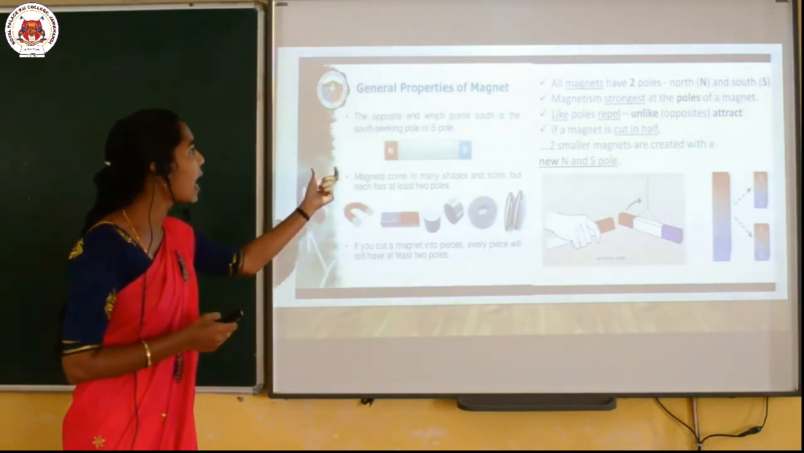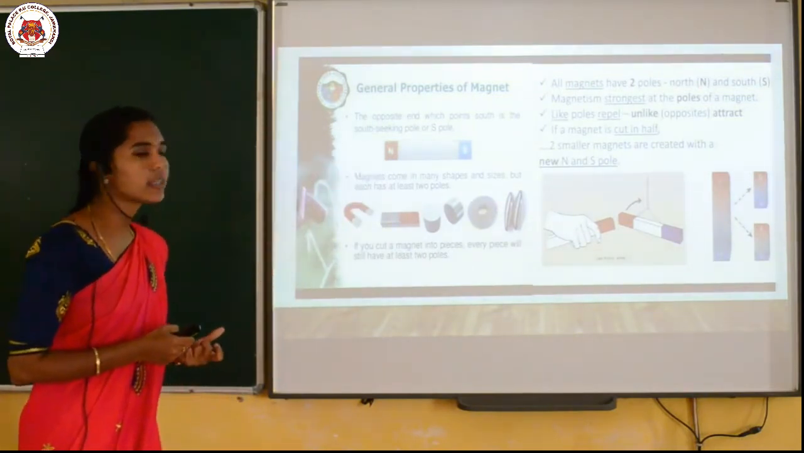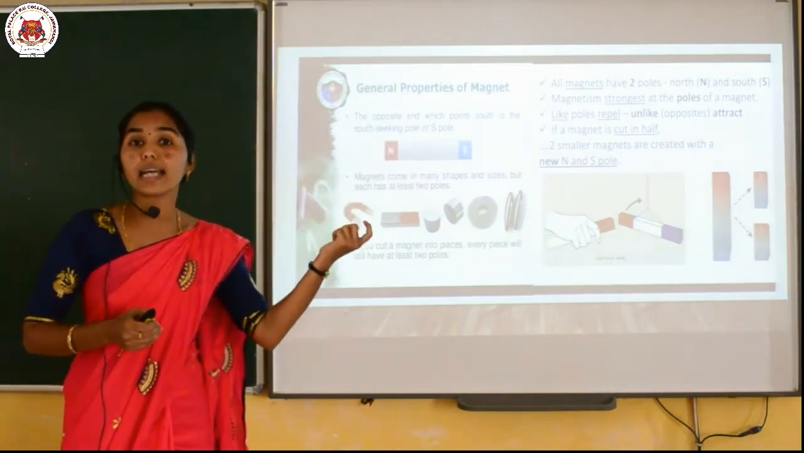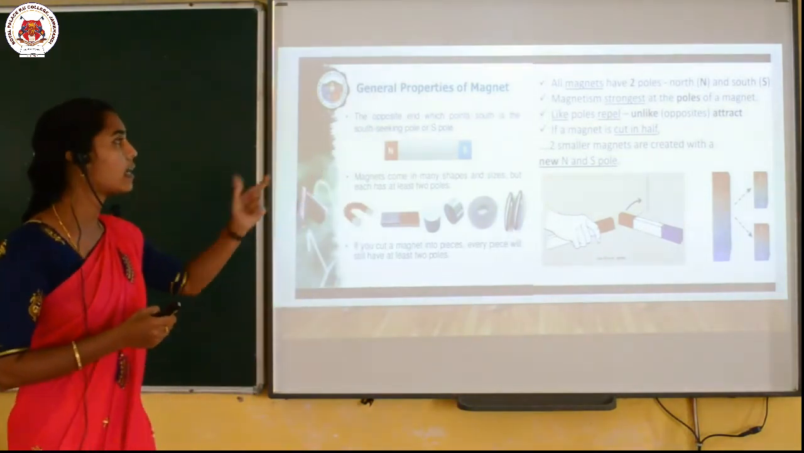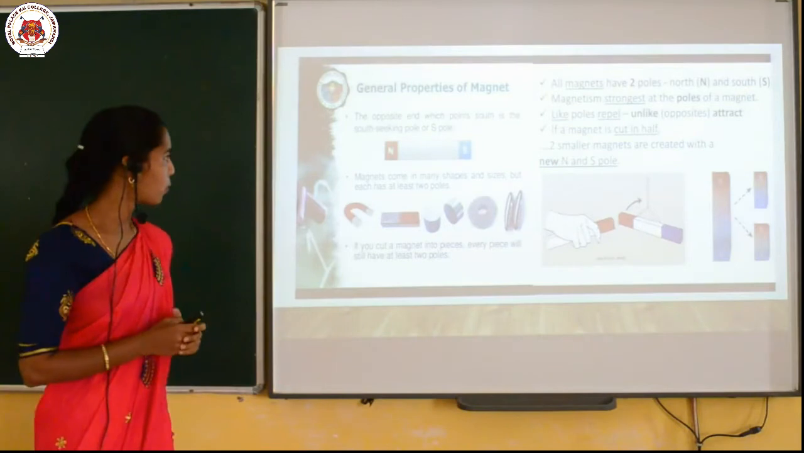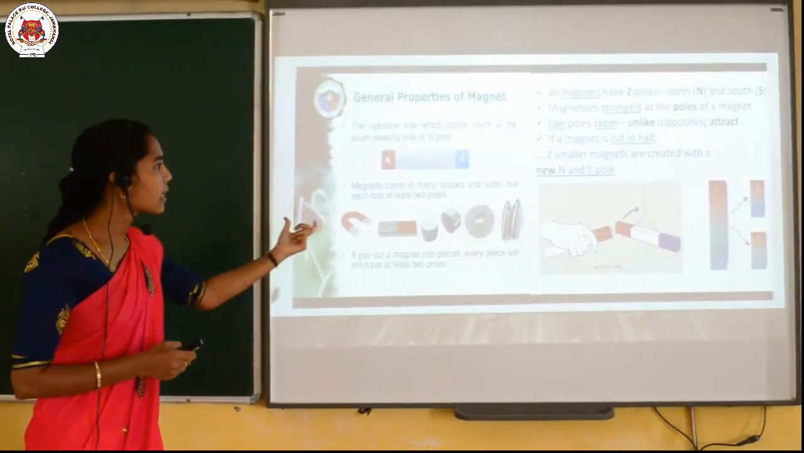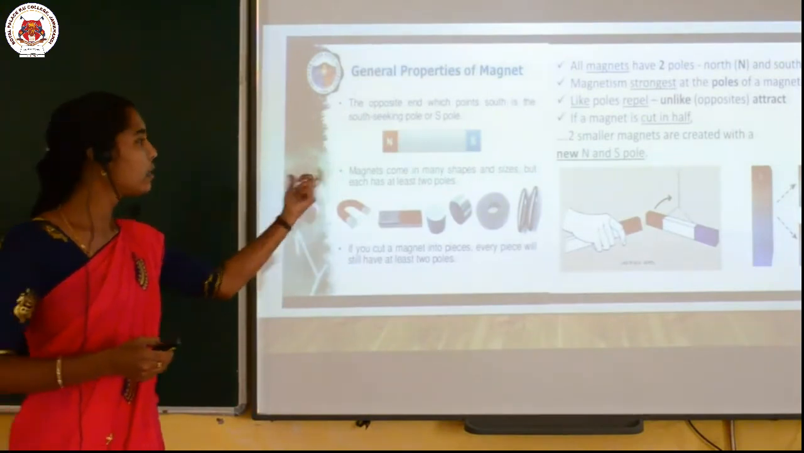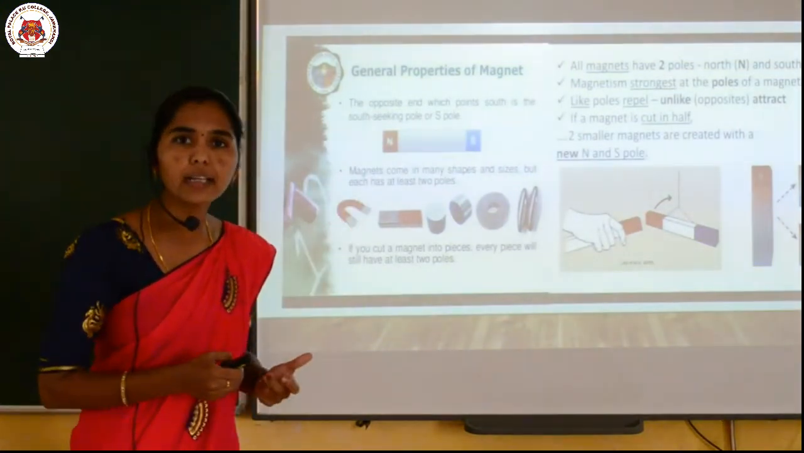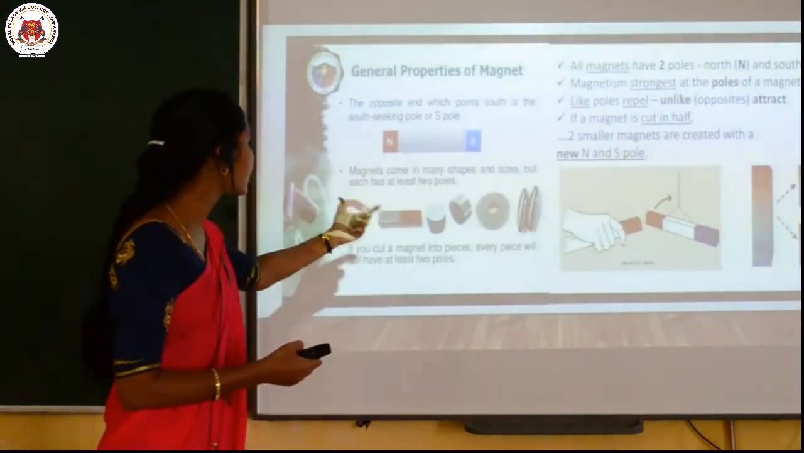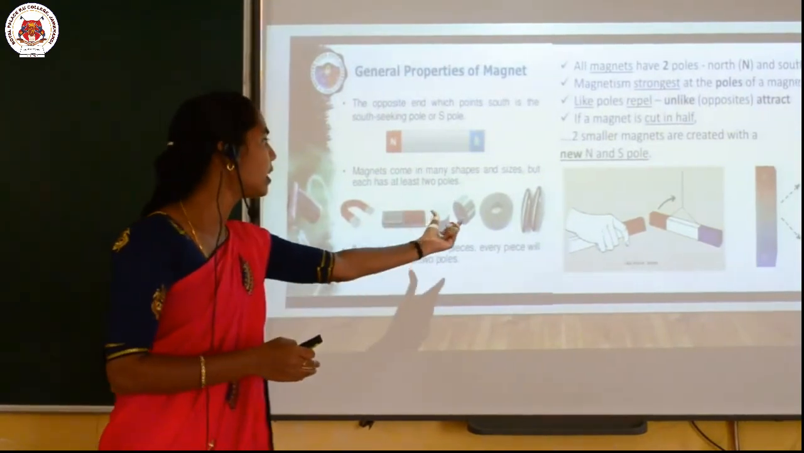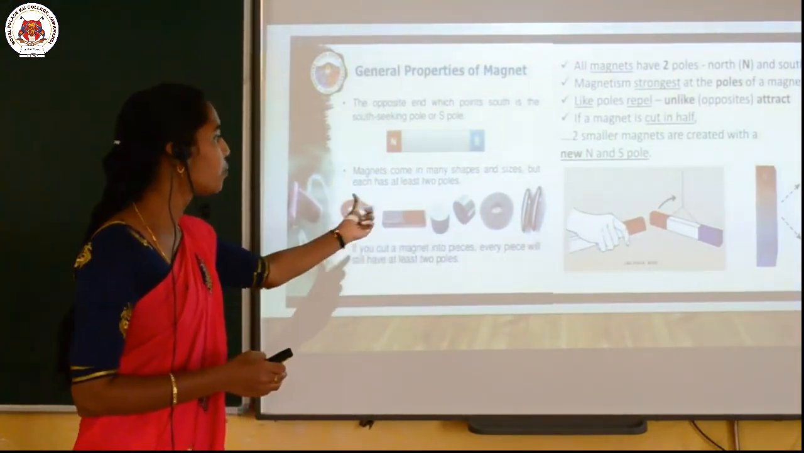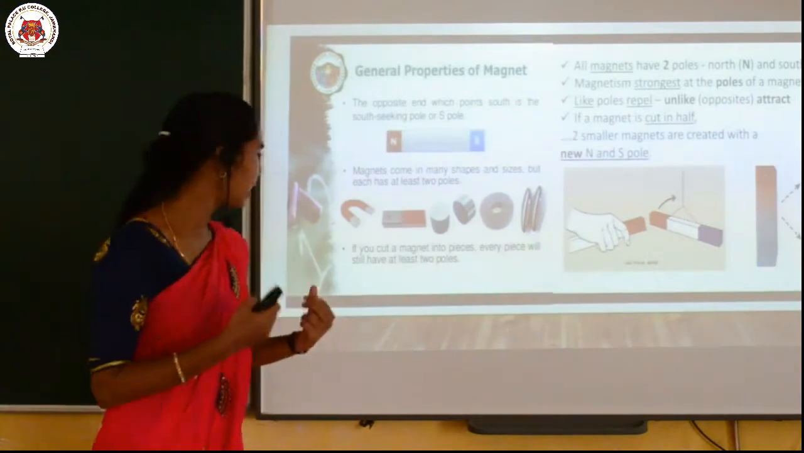The magnet has opposite ends here. One end acts as a south pole and the other acts as a north pole. And next, magnets come in many shapes. Just now I have shown you the different shapes of the magnets. You can see here again, horseshoe, bar magnet and ring magnet, right.